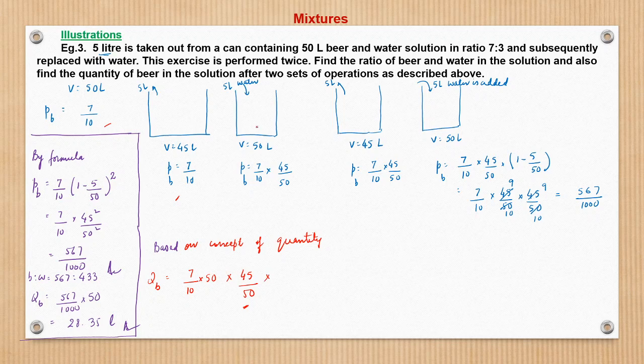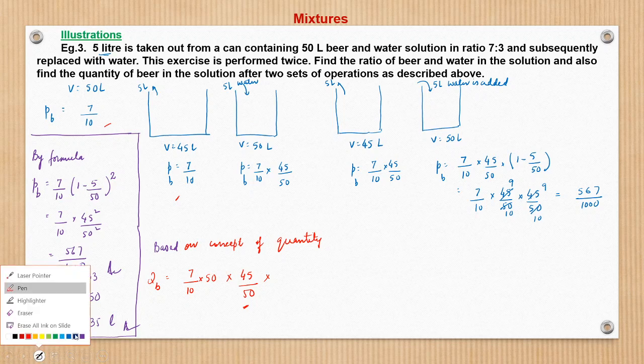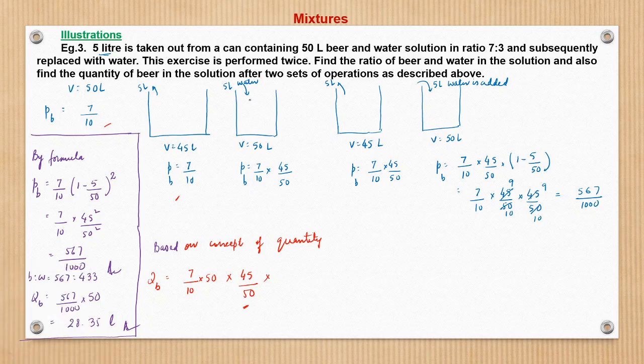Now, in the second step, let me change the ink. In the second step, 5 liter water is added. So will the quantity of beer change? No, only water gets added. So the quantity of beer remains the same here. So no change in the quantity of beer in this stage. Now when again 5 liter of solution is taken out, again some beer is going out. So what amount of beer remains in the can?